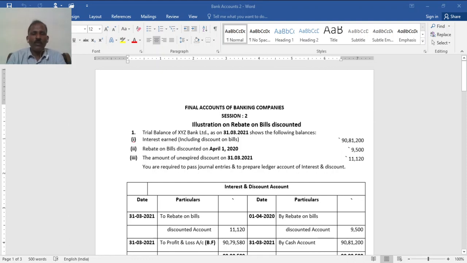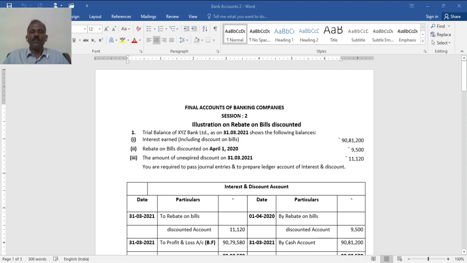I welcome you all to this session on final accounts of banking companies. In the previous live class, I explained the treatment of special items in the final accounts of banking companies, and you were also given the schedules for preparing final accounts of banking companies. And I told you to go through it and note down.